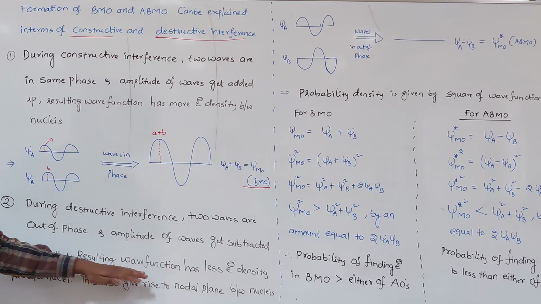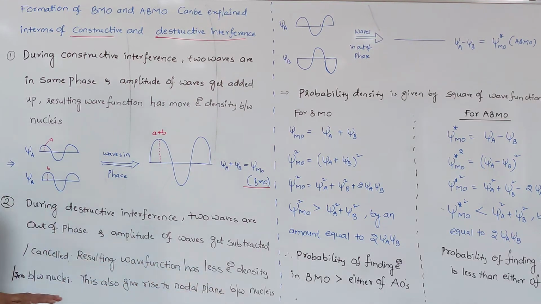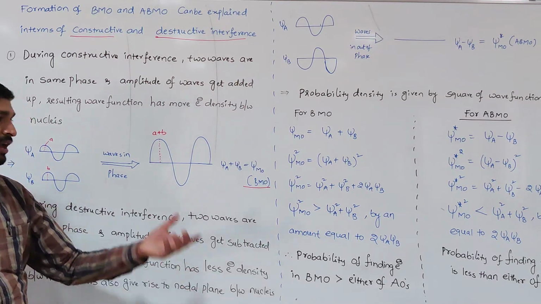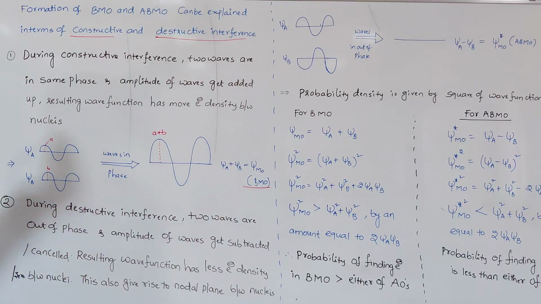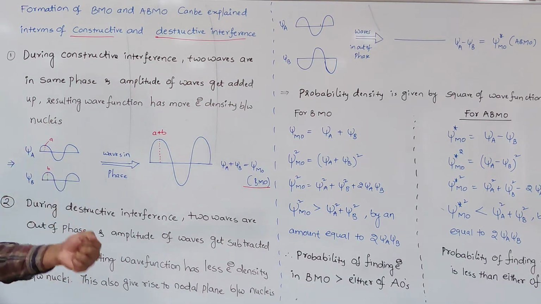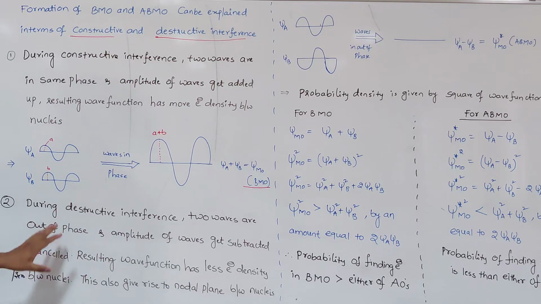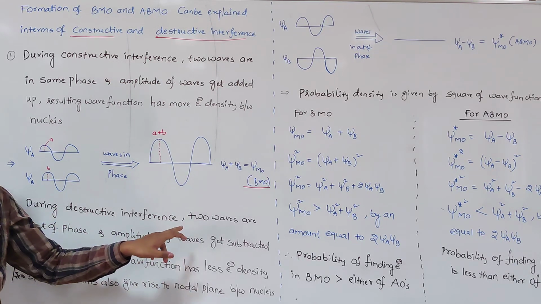That results in a wave function with less electron density between the nuclei, or sometimes zero electron density between the nuclei. Whenever zero electron density is present between the nuclei, it gives rise to a nodal plane. Wherever the nodal plane is present, the probability of finding the electron is 0. So this happens during destructive interference.